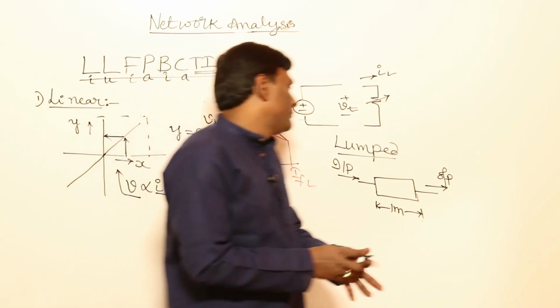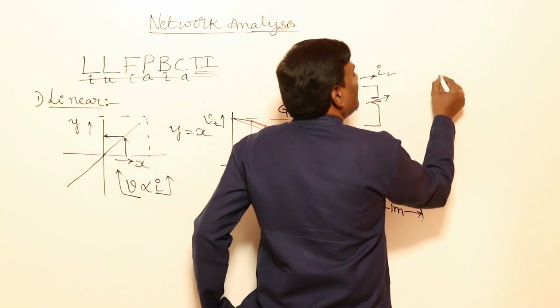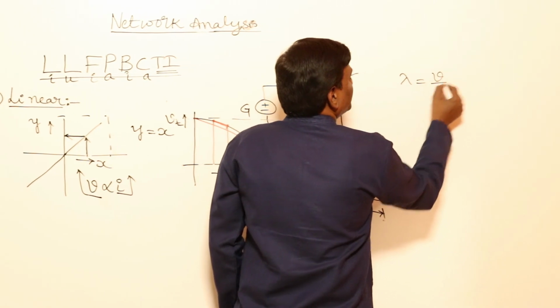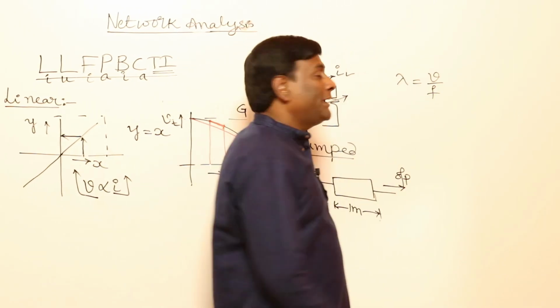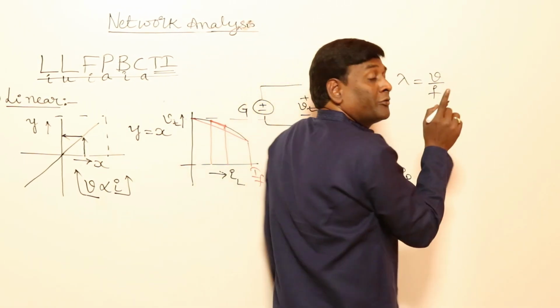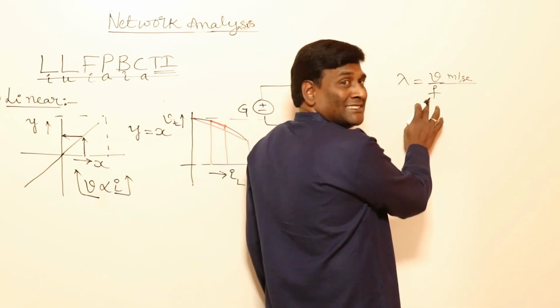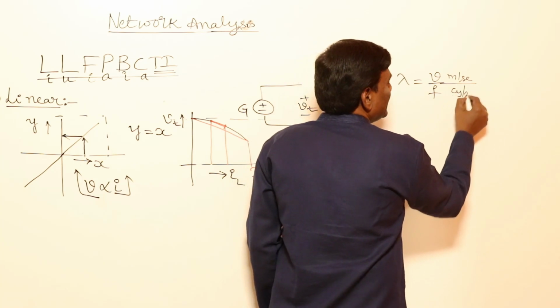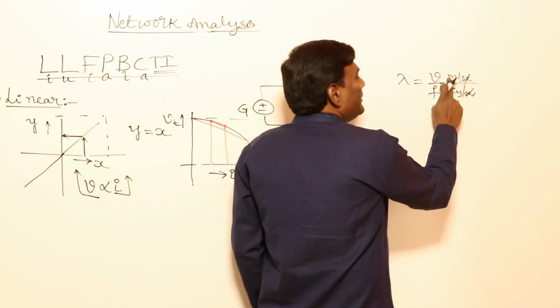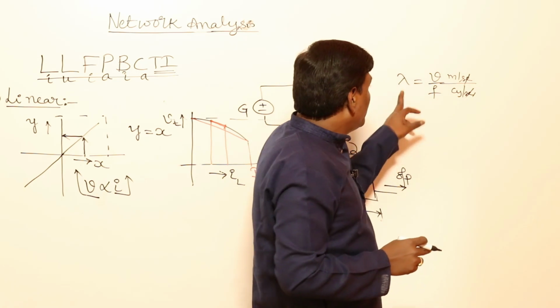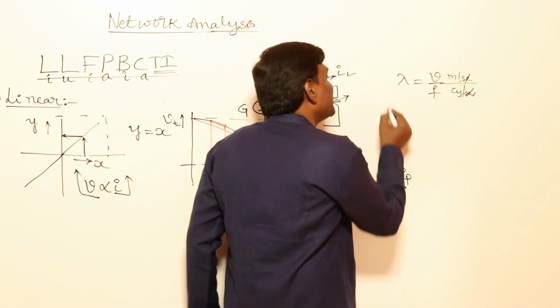Let us analyze that. For example, wavelength lambda equals velocity divided by frequency. Unit is meters, because velocity of electromagnetic wave is in meters per second, divided by frequency in cycles per second, so second times meter over second gives meter. So lambda is called the wavelength.